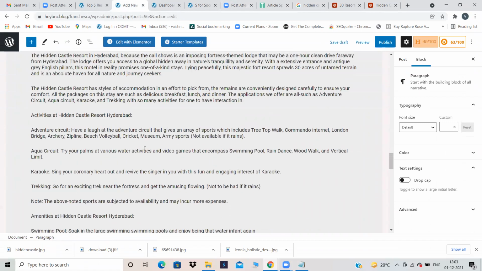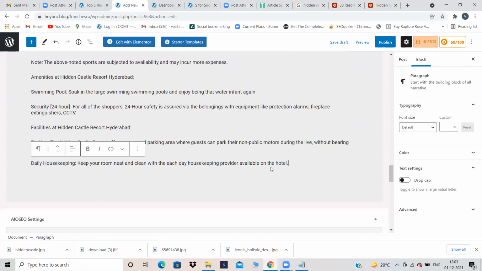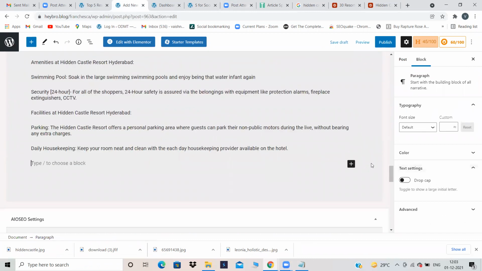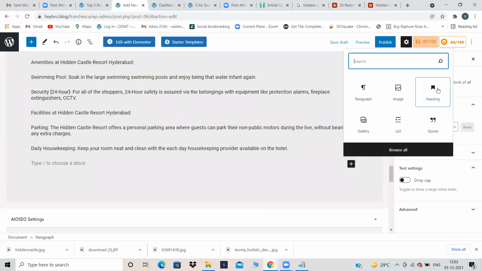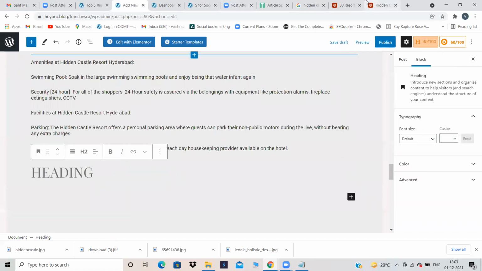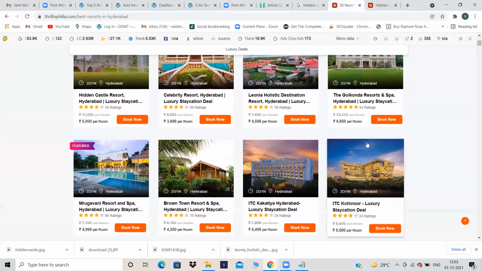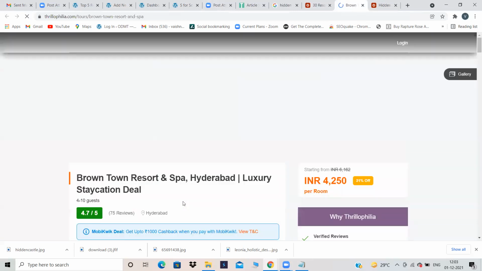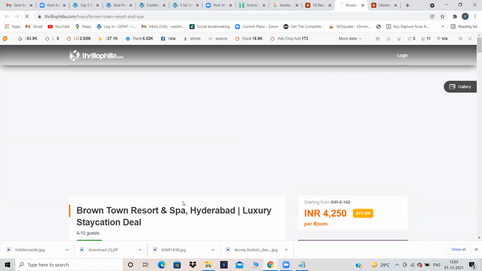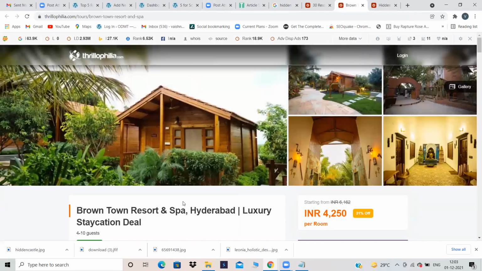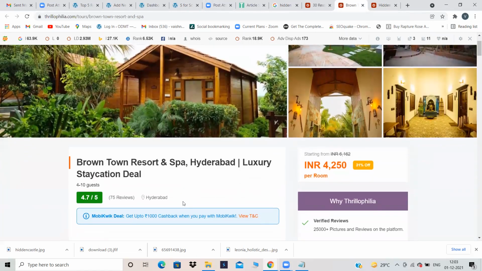So this is about Hidden Castle. Then click on the plus symbol and click on heading. Again, let's use one more result because it's taking lots of time. Because it will appear on SERP, right? It is not for you and me to see, it is for the users to see. So it should be presentable.